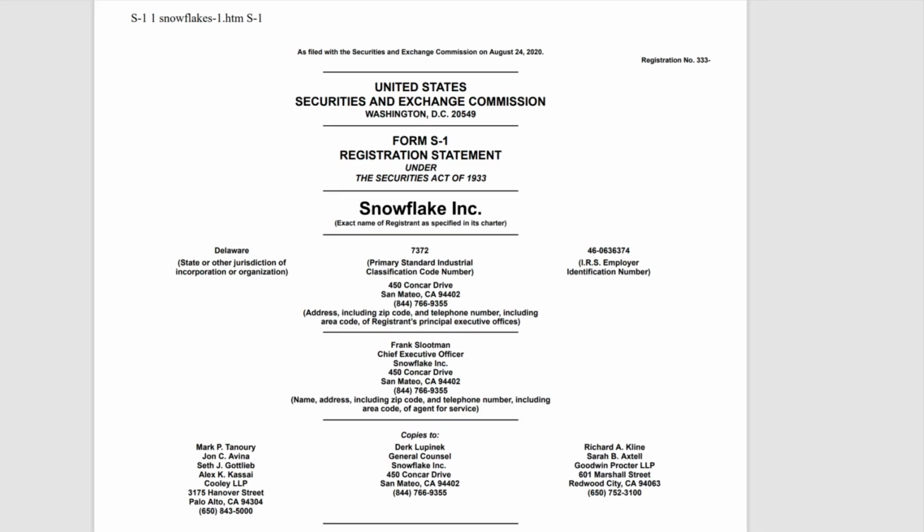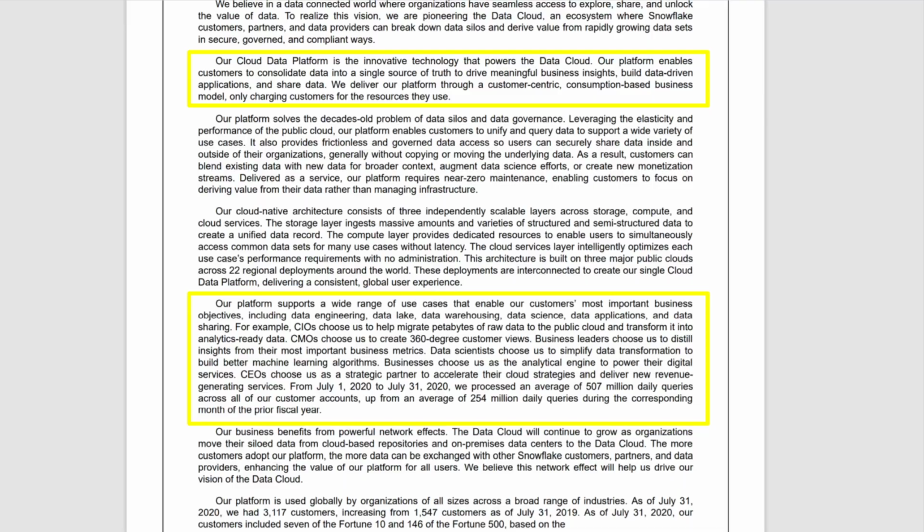Today, we're going to be taking a look at Snowflake, and the main reference we're going to be using for this analysis is the Form S-1, which is a registration statement to the Securities and Exchange Commission. Let's look at the first part of this statement, which is a summary of what their company is and what they do. They are cloud-based data warehousing. That is the main part of their business. And they say they're cloud.